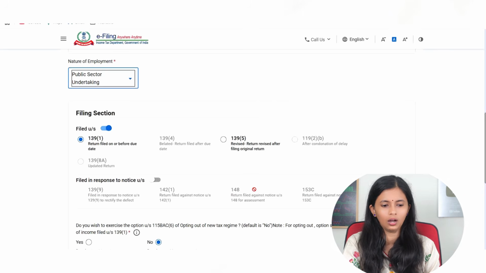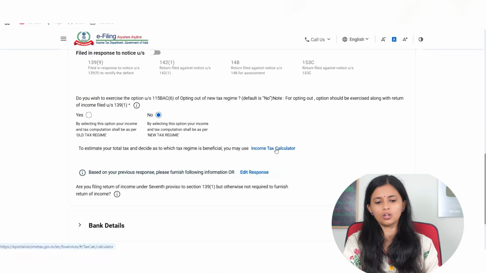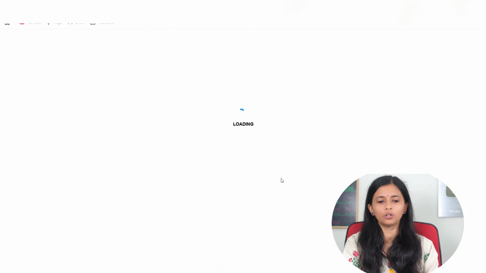Next, if you want to opt out of the new regime, then you have to say yes. If you want to continue with the new regime, then say no. And here there is an income tax calculator. If you don't know whether to go with the new or old regime, then you can just select the income tax calculator. A calculator will appear. You can put in all your details and see which will work better for you.